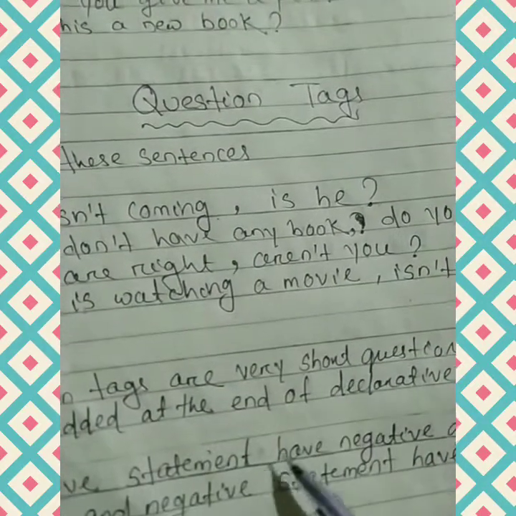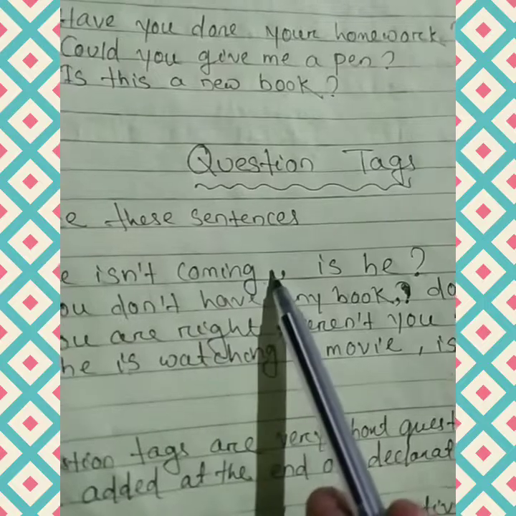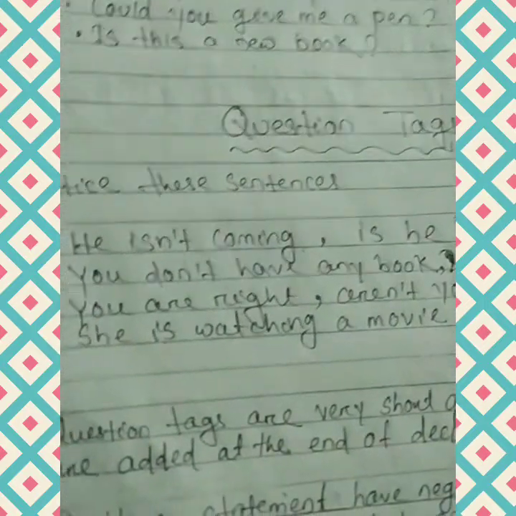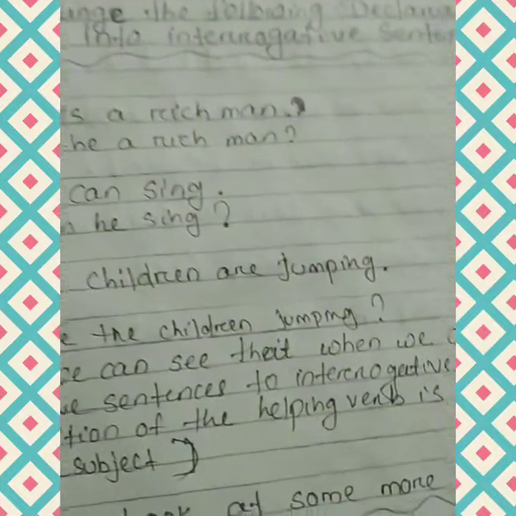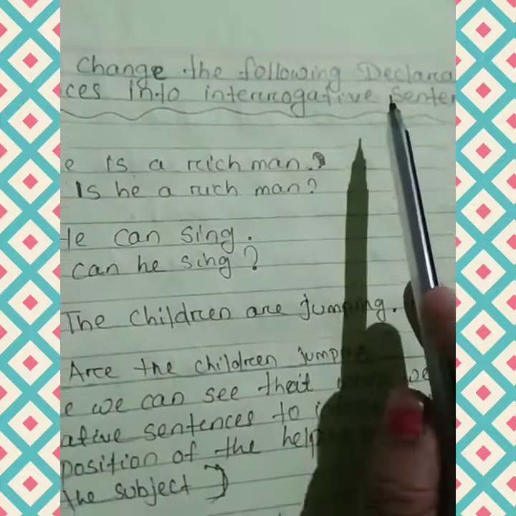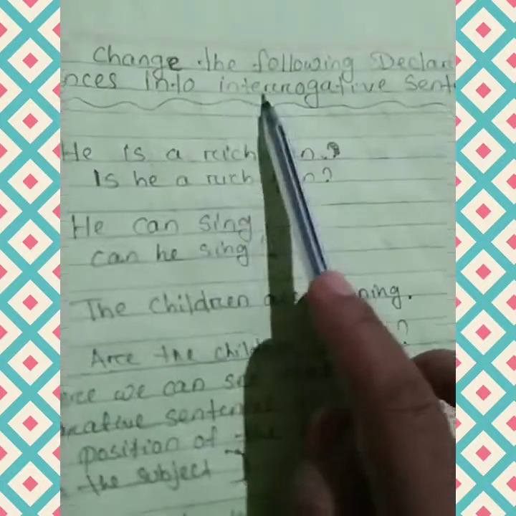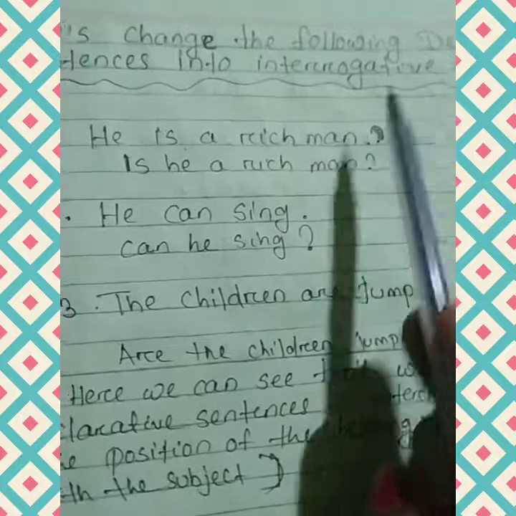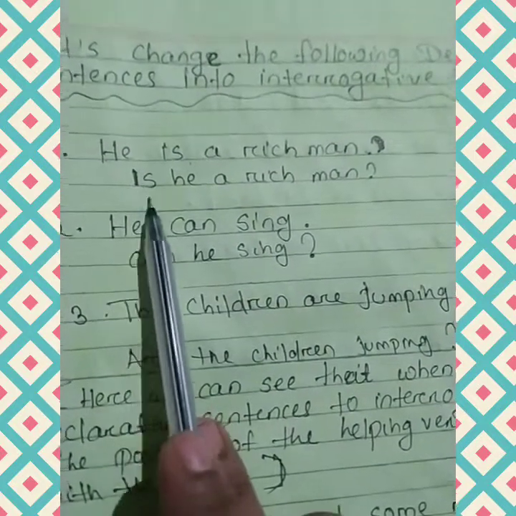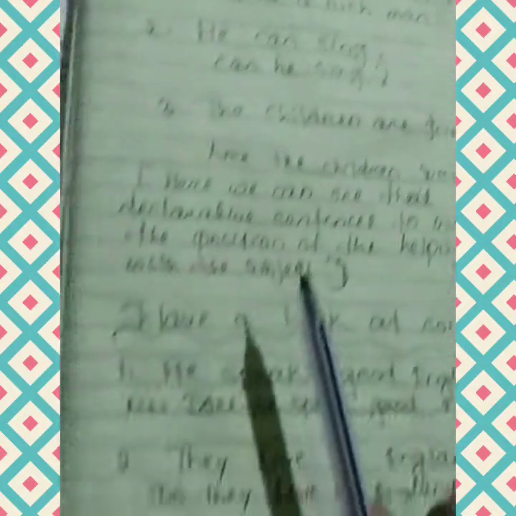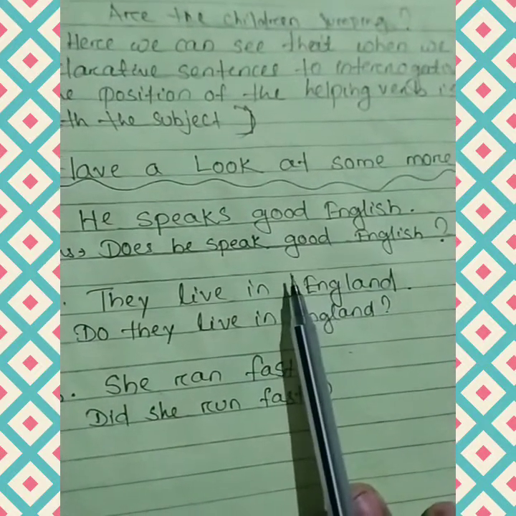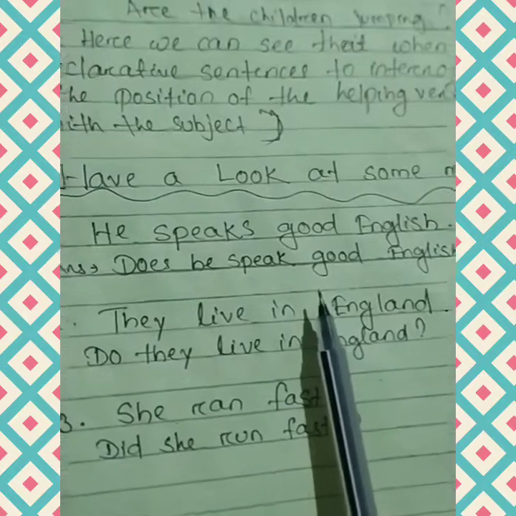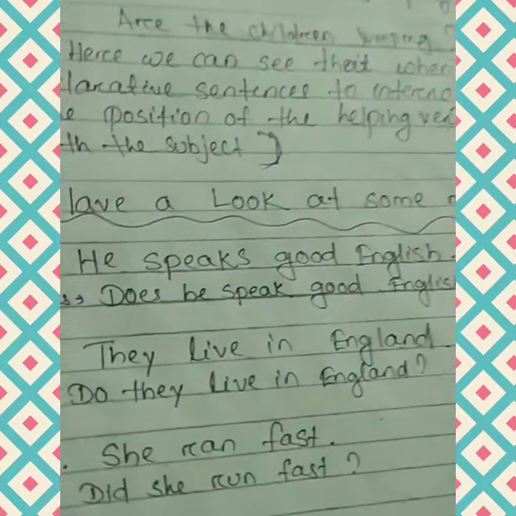A positive statement has a negative question tag and a negative statement has a positive question tag. Then we learned to change declarative sentences into interrogative sentences by bringing the auxiliaries first. Then we learned how to change simple present and past sentences to interrogative form.